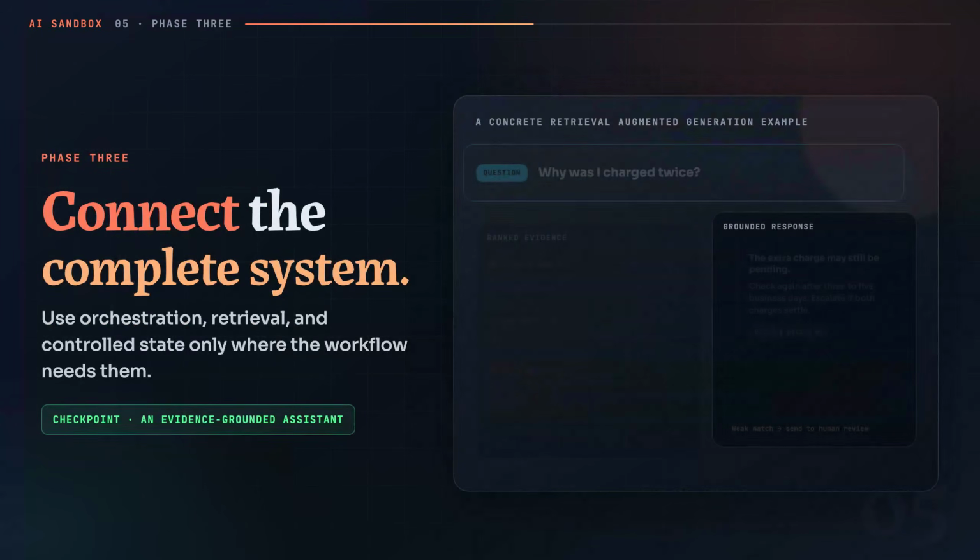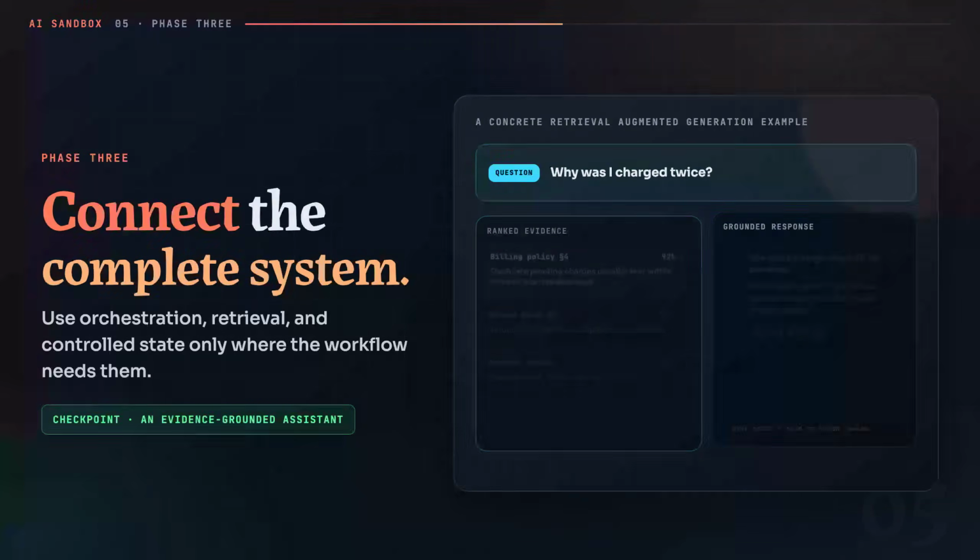Phase 3 is where isolated model calls become applications. LangChain helps you connect prompts, models, tools, retrievers, structured outputs, and reusable components. Learn the framework as orchestration, not as magic. You should still understand the request sent to the model and the value returned by every step.